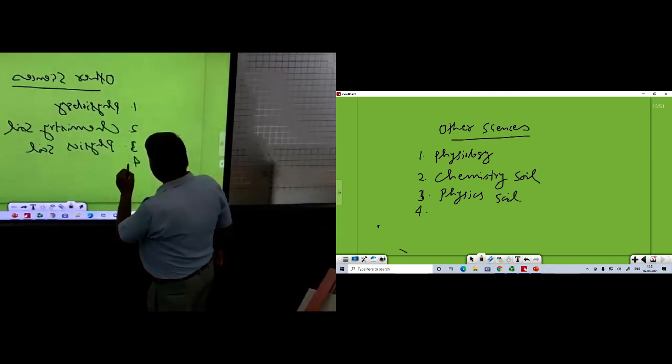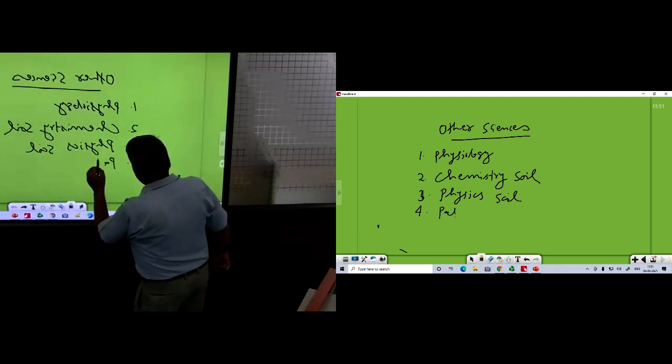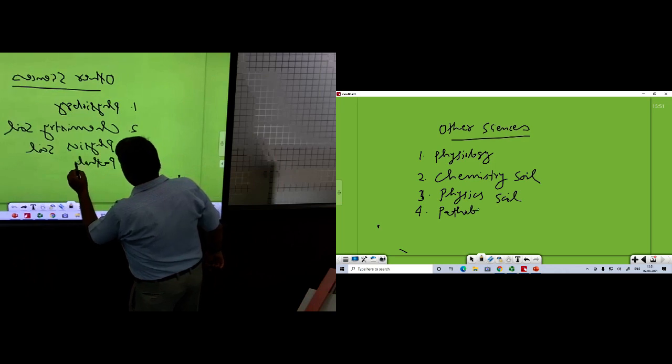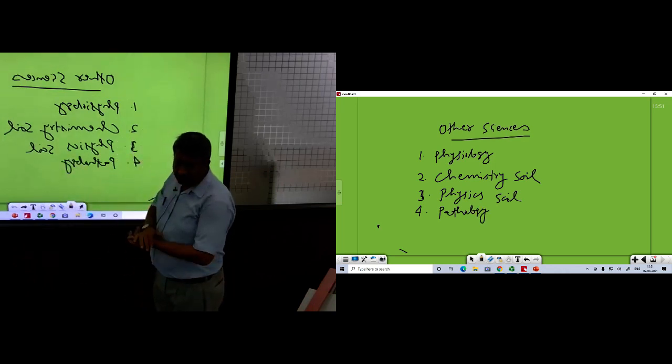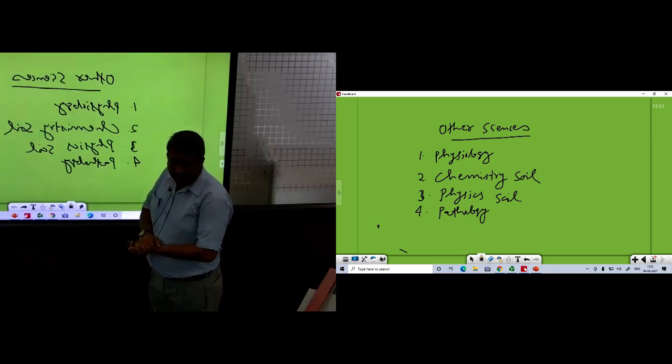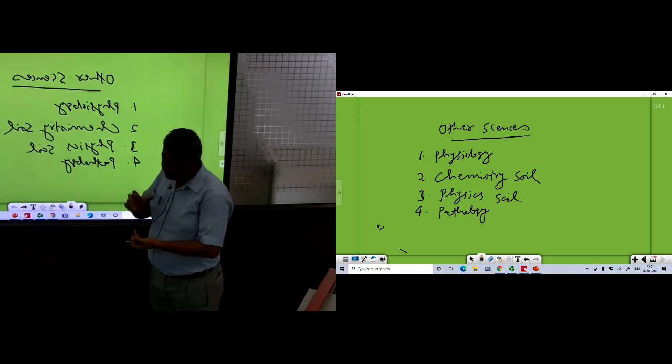Then another science is plant pathology, which tells about the types of diseases that occur in the plant, and agronomists also take care of pathology, which type of disease is there and how to manage it, because an agronomist works as a manager, so he takes care of diseases also, and then insects.